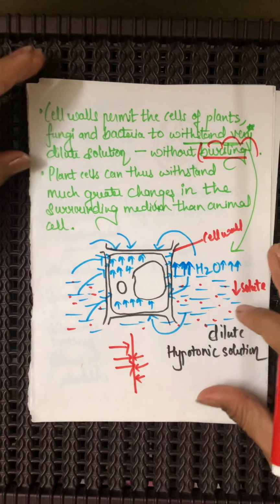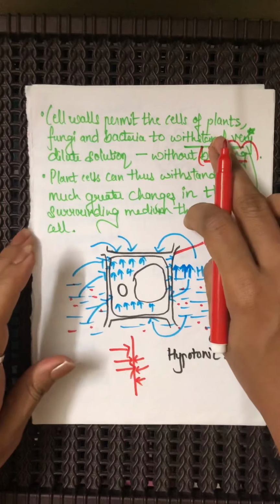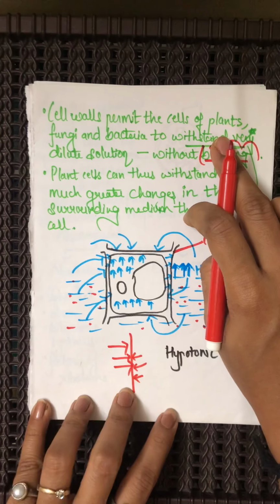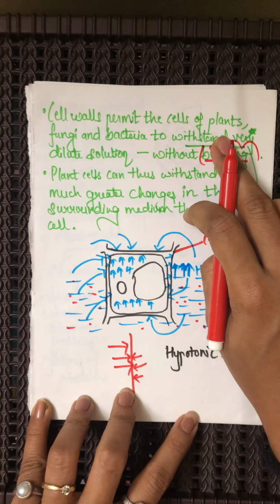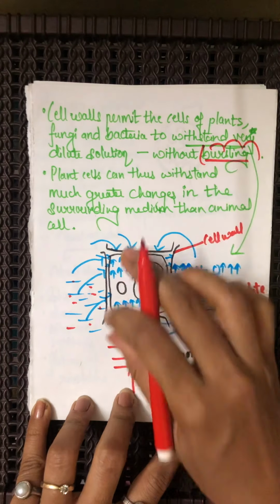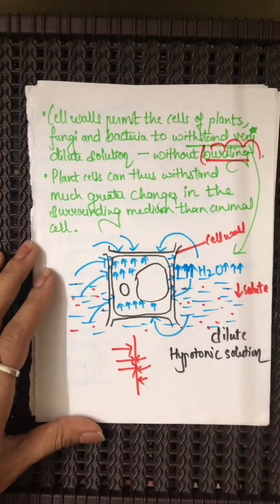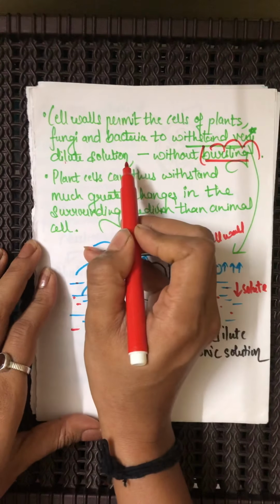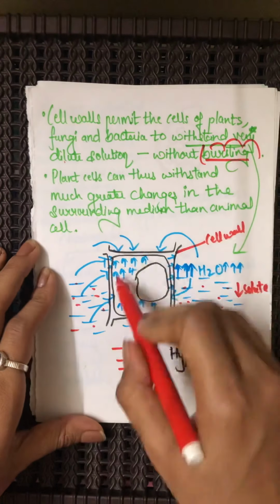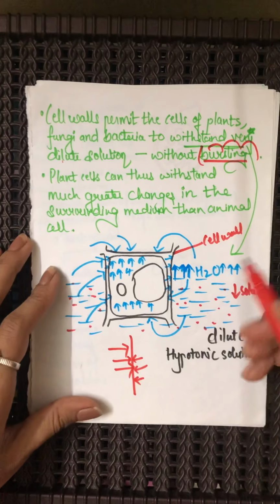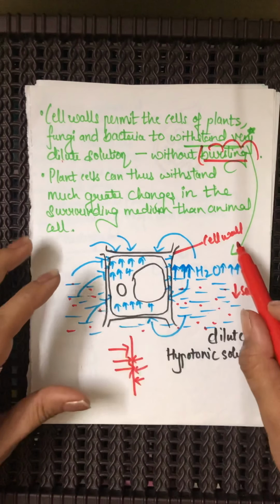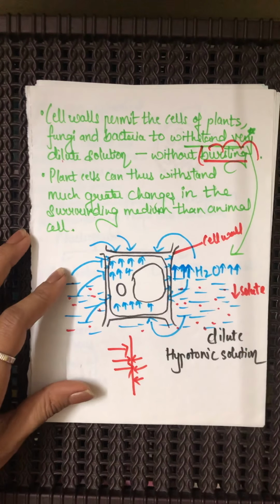So the very important function of the cell wall is withstanding, that is, controlling the higher pressure of the water when the cell has too much water inside, or controlling dilute solutions, so that whatsoever amount of water keeps on coming, it can withstand the pressure to a greater extent.